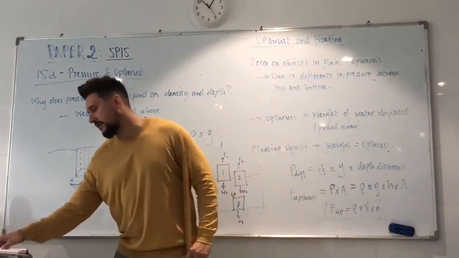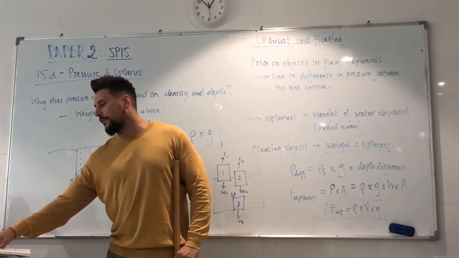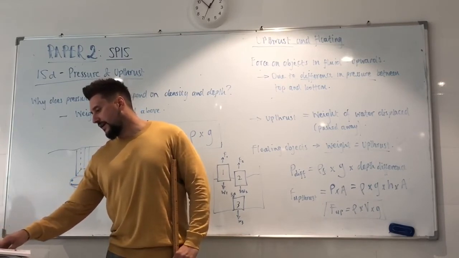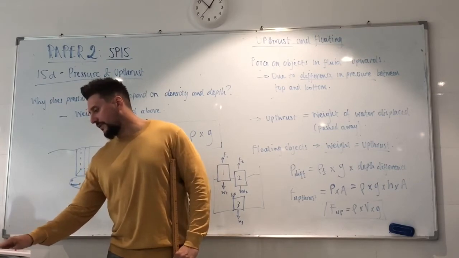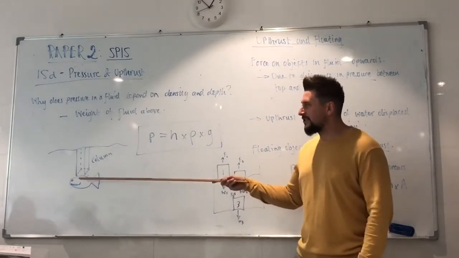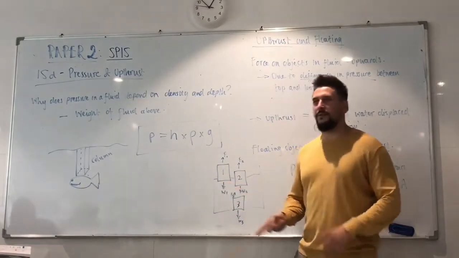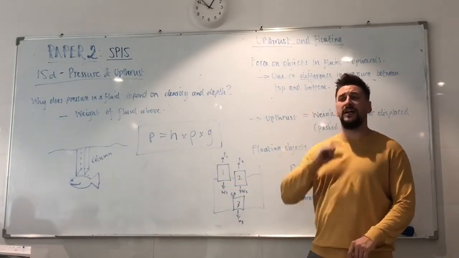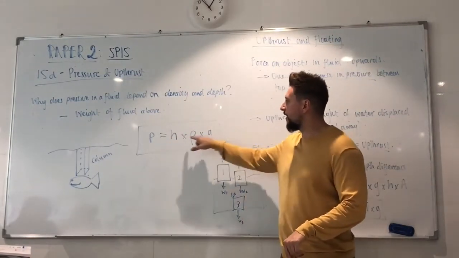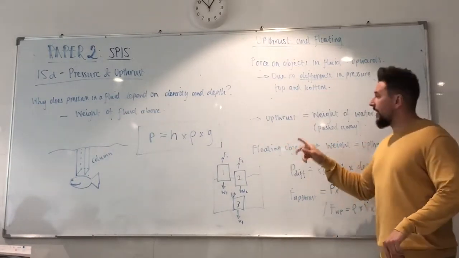Let me tell you the expression they say. It says there is an average of 0.75 meters depth between the top and bottom surfaces. Calculate the pressure. It says depth difference. So the expression depth difference is literally what is the height of the object. What's the difference between the top and the bottom of the object? So depth difference is literally just the height of the object. So pressure difference will be change in height, top and the bottom of the object, times density of the fluid, times g.